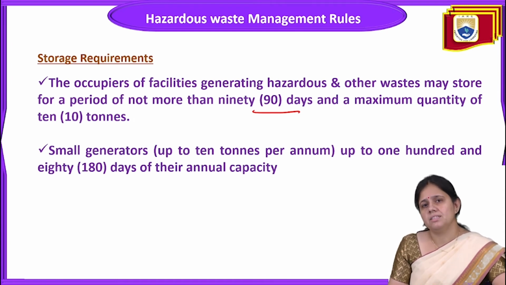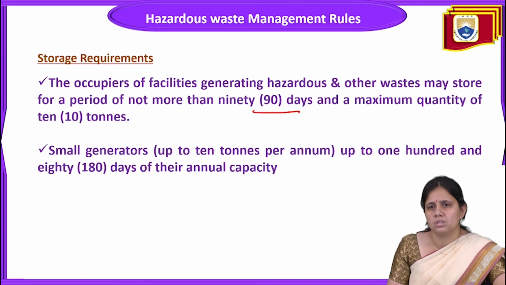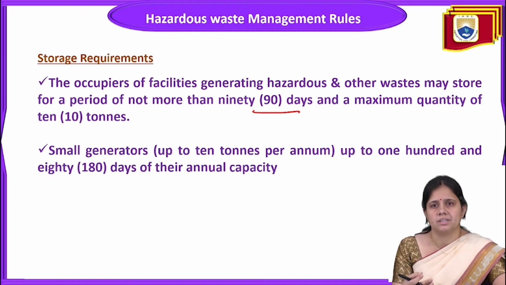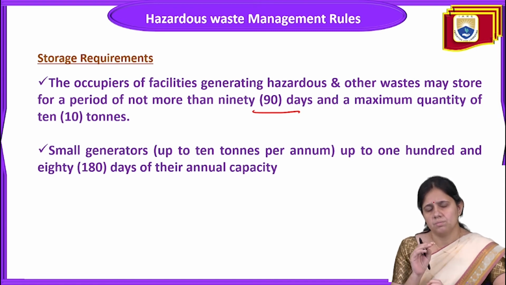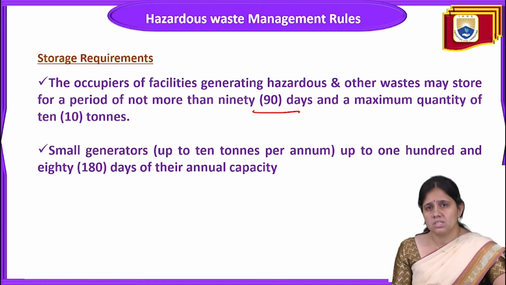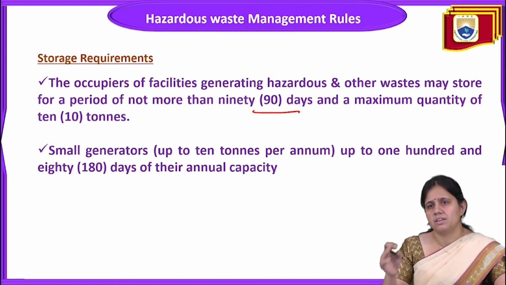A small generator may store up to 10 tons per annum for up to 180 days, depending on their annual capacity. This is the storage requirement of the hazardous waste management rule.